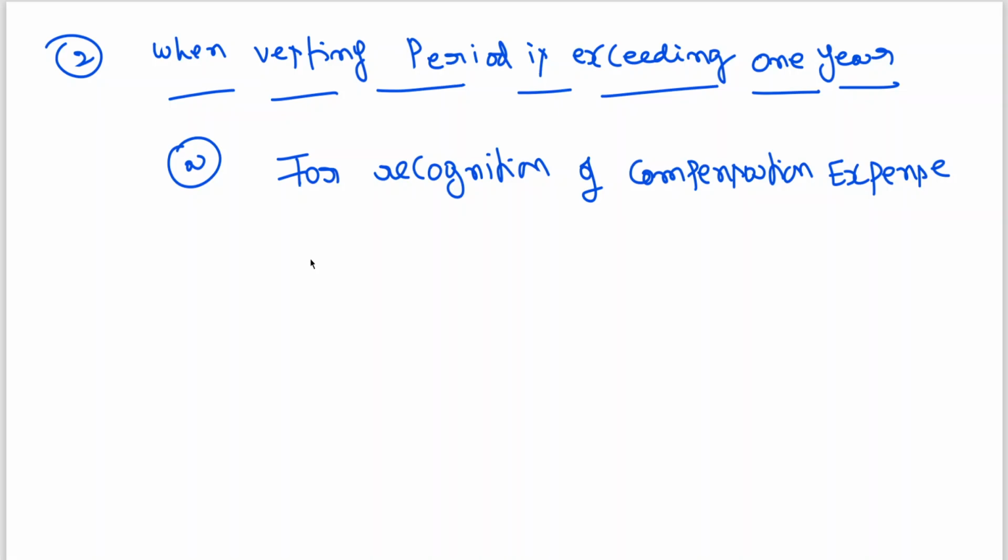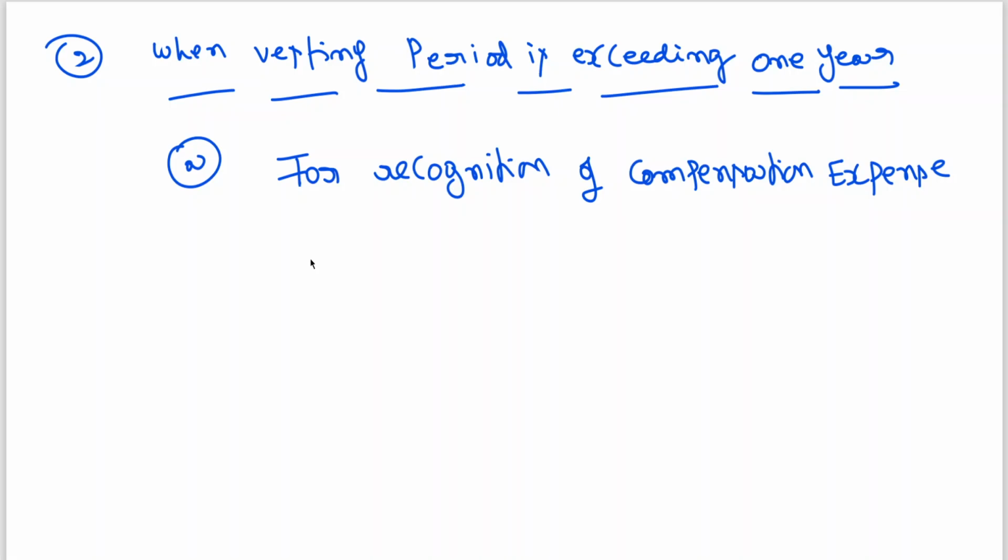Now in this case, when the vesting period is exceeding 1 year, it can be 2 years or 3 years. So we start splitting that expense. In one of the previous problems I explained, it's 1,50,000 with a vesting period of 3 years, so expenses 1,50,000 by 3. We amortize expenses on a straight line basis.